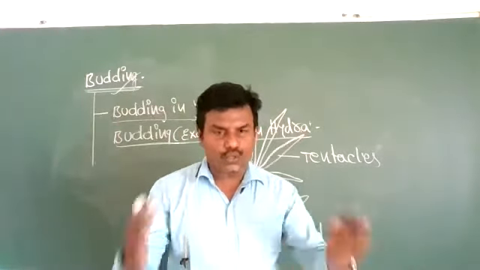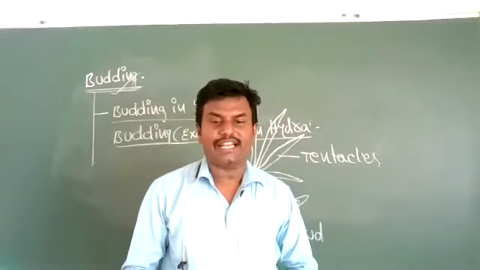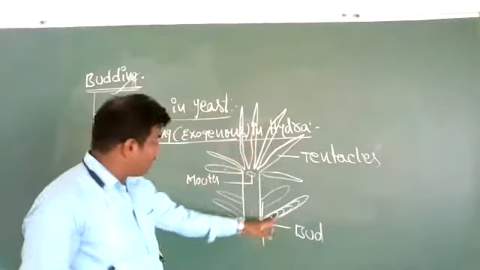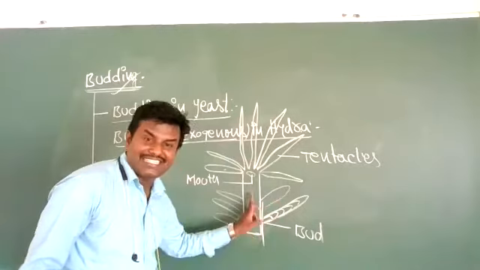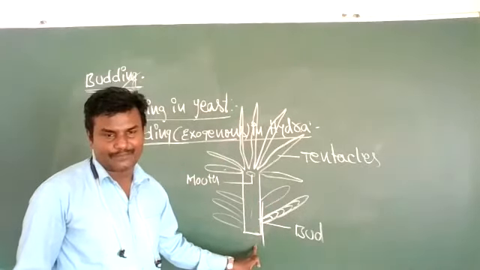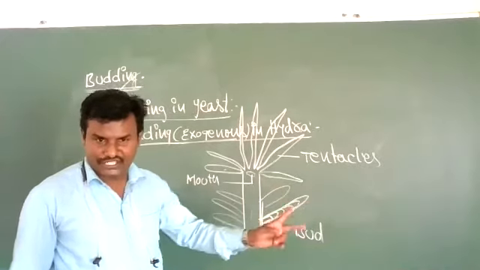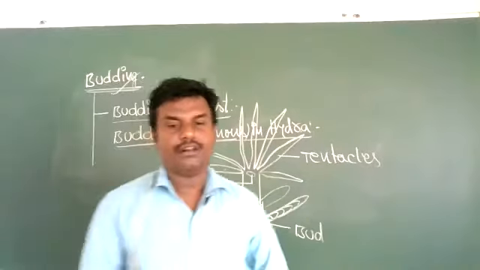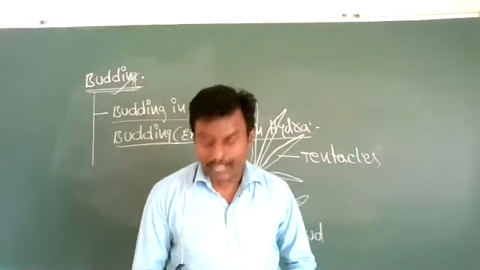A conical outgrowth grows on the external surface of the parental body by multiplication and differentiation. After that, this bud detaches. Before it detaches, this bud develops all organs like mouth, tentacles, etc. Okay, that's all.